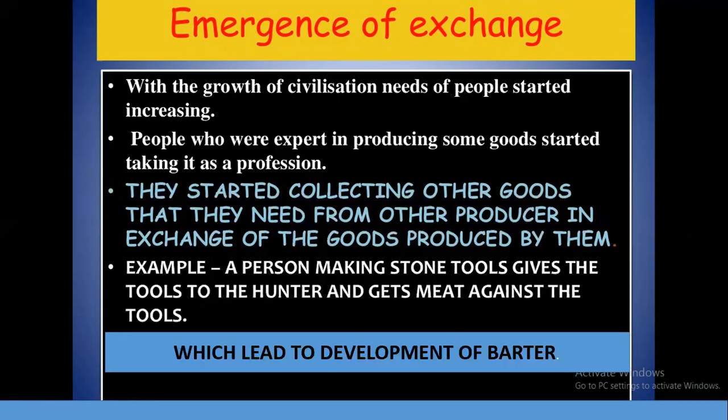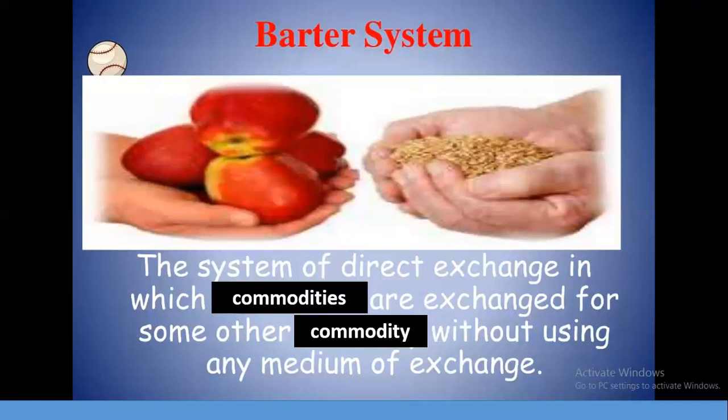So here you can see the example. A person making stone tools gives the tools to a hunter and gets meat against the tool. A hunter is there, he needs tools. So a person who can make proper stone tools, he is selling them to the hunter, and in exchange for that, the hunter is giving him meat. The hunter is giving him food, so that he can take it home and share the food with his family. So this way, exchange of things used to happen, and that type of system was known as barter system.